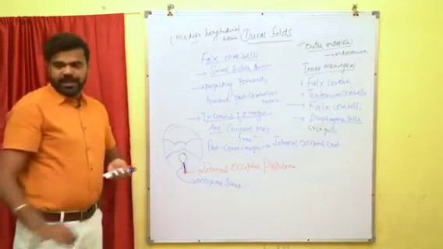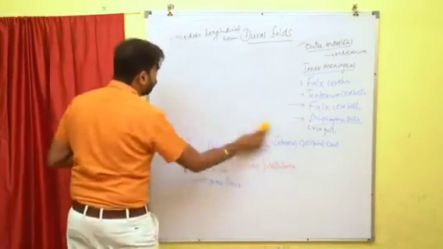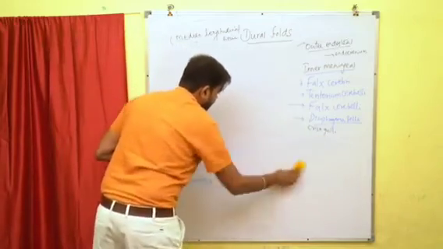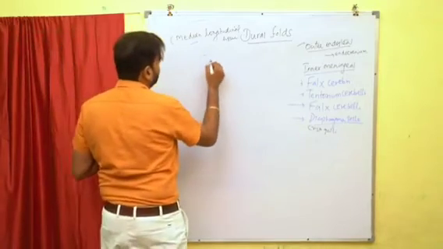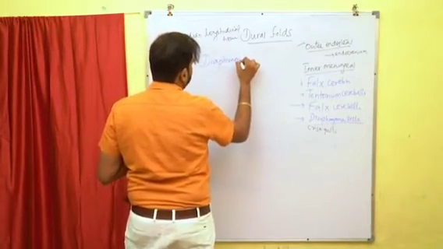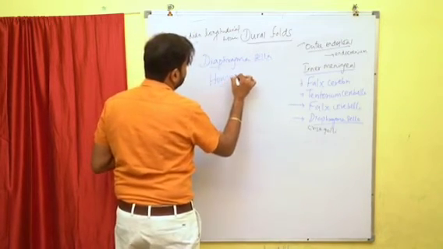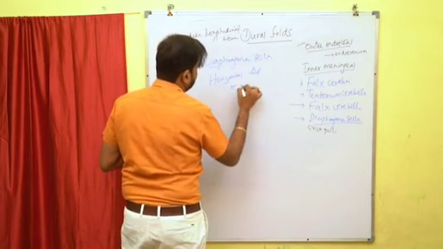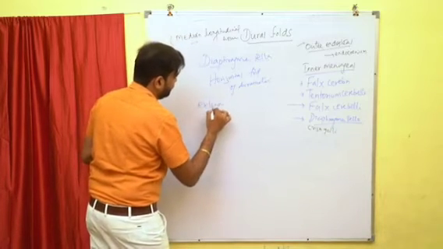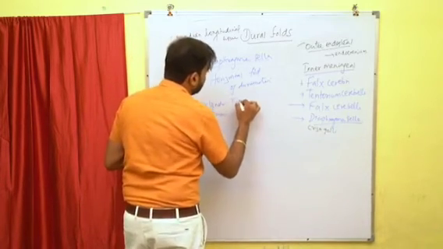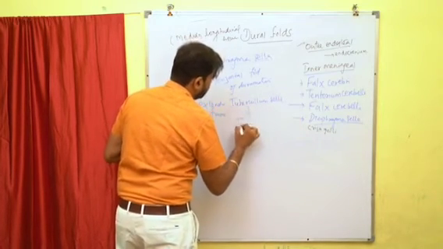And next we'll go for the diaphragma sellae. The diaphragma sellae is a horizontal fold of dura mater. It extends from the tuberculum sellae to the dorsum sellae.